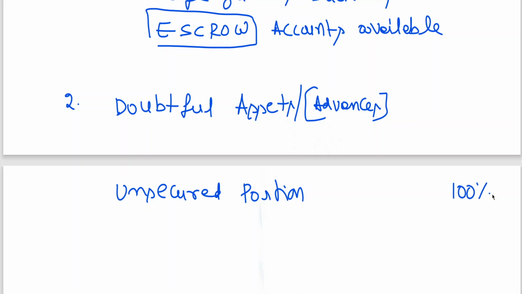I told you, when an asset is in the category of substandard for a period of at least 12 months, such an asset is called a doubtful asset. We have learned already. Next, this is the unsecured portion. B, secured portion.